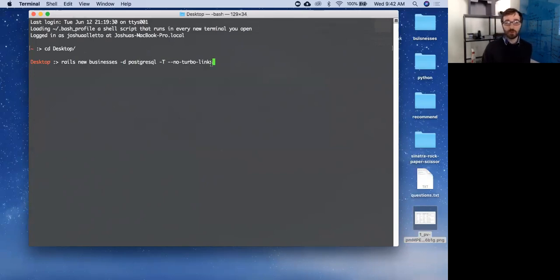And then this last thing, no turbolinks. I've always turned Turbolinks off too, because it's a JavaScript feature that allows quicker loads when you click links. Instead of clicking a link and having to load the whole page again, Turbolinks has some built-in functionality where you're only loading part of the page. It will know what changed and what it needs to go get. But we're going to be using React for that later, and importing other JavaScript libraries can sometimes conflict with Turbolinks. So a lot of people just turn it off.